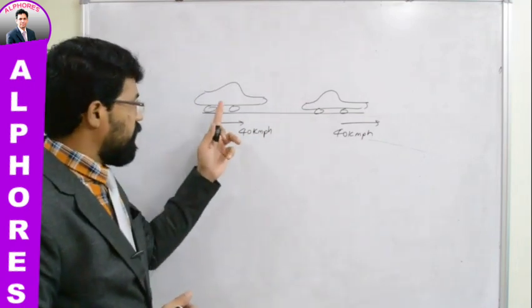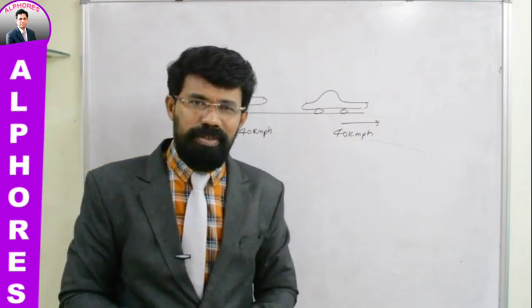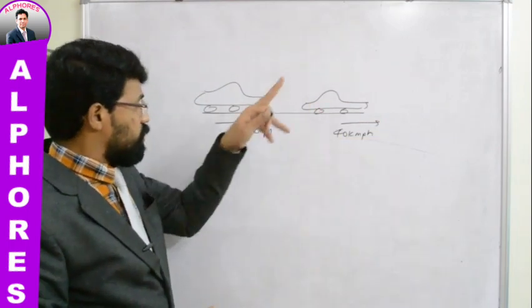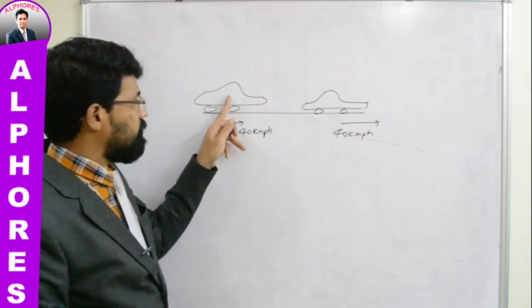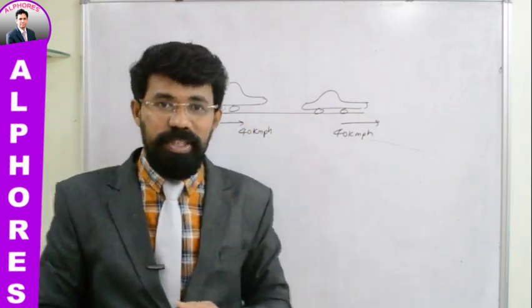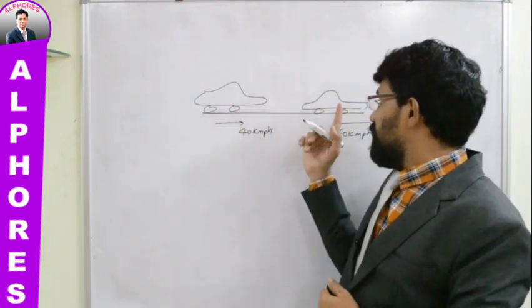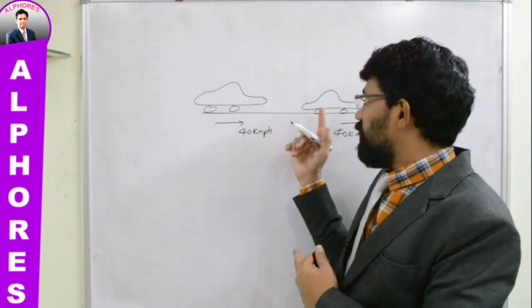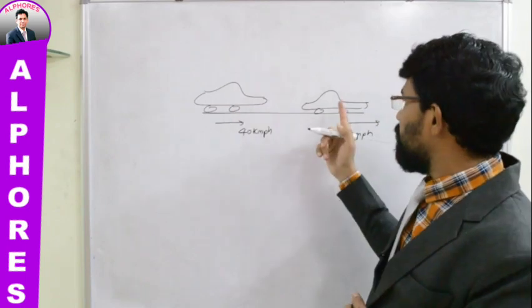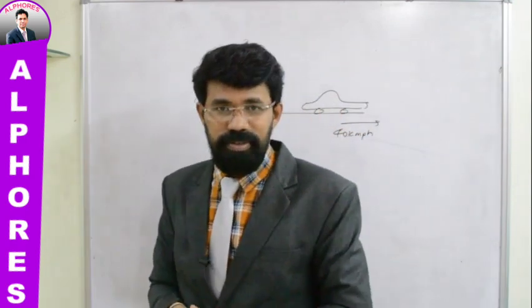Because whatever distance of separation is there between these two cars, it is not going to change with time. He always sees it somewhere there itself. If the velocity of this car is more than the velocity of the other car, then the driver will observe the other car moving ahead with some speed. If both have the same speed, the distance at which the second car is located from the first car will be constant, and the driver of the first car observes the other car at rest always, because both are maintaining the same velocity, same speed, isn't it?